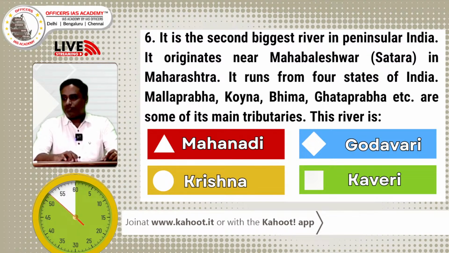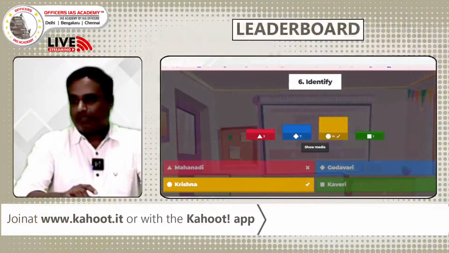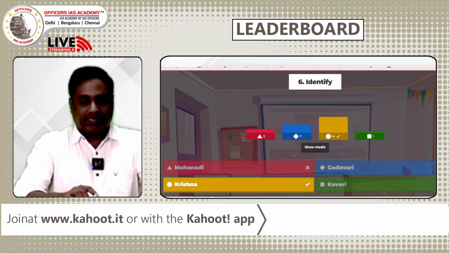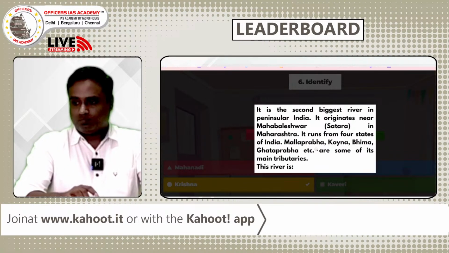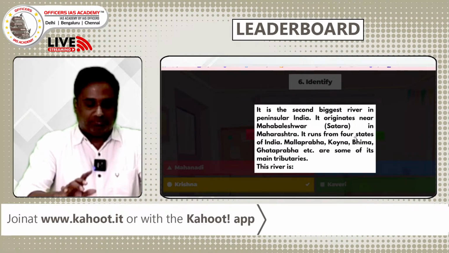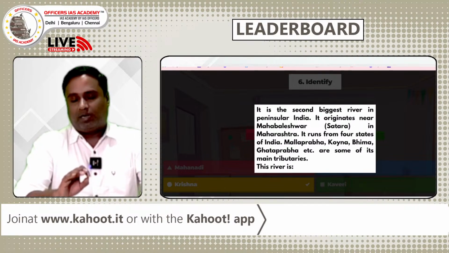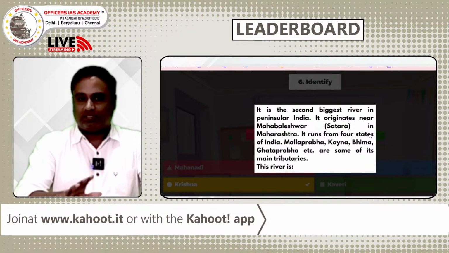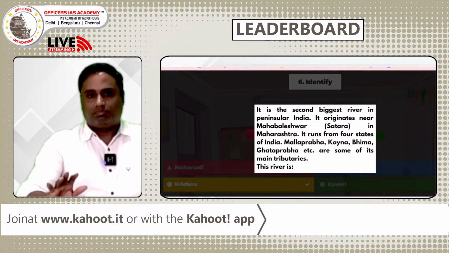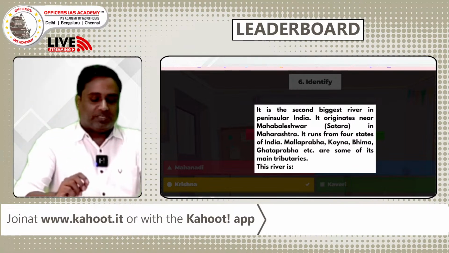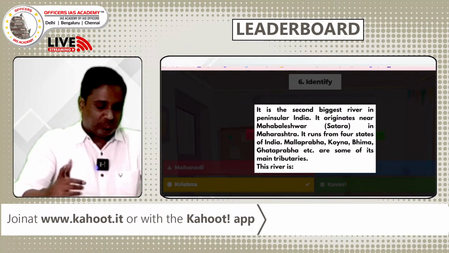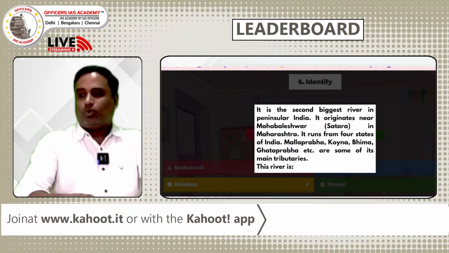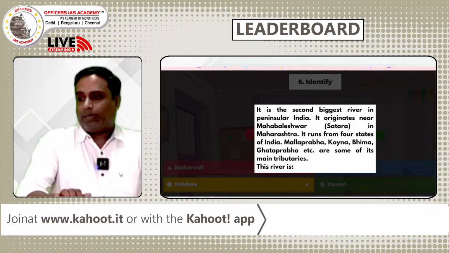Last 15 seconds. Excellent. 14% have given the right answer. The answer is C, Krishna. By reading the first line itself, it is the second biggest river in Peninsular India. The largest one is Godavari, the second is Krishna. All other rivers are minor rivers. So by the first line itself, we can easily identify that the answer is Krishna. Now we look at the leaderboard, to see what happens.